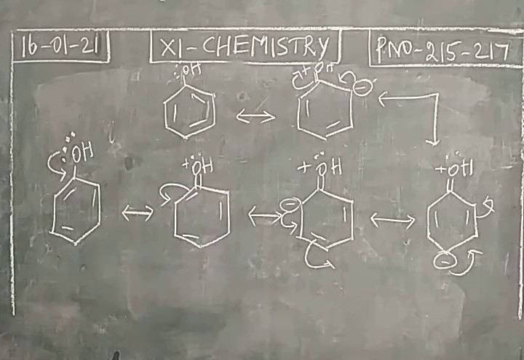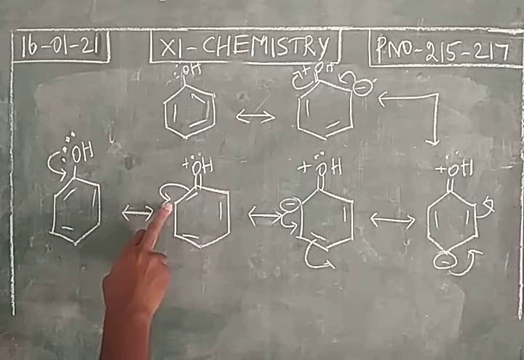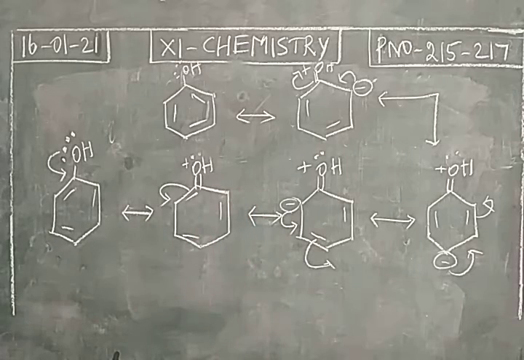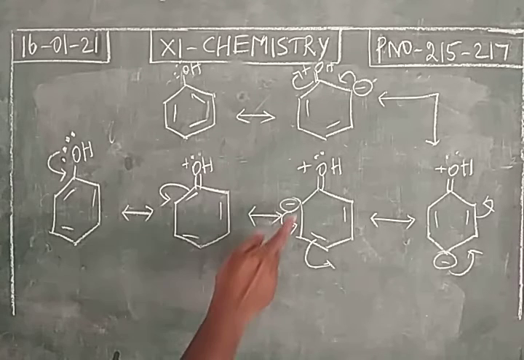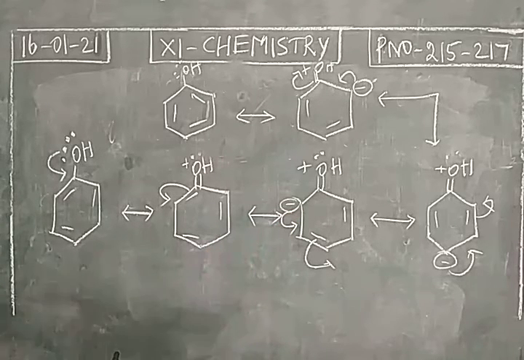Now the carbon has 5 covalent bonds. So to stabilize, the pi electron is shifted over this 6th carbon. So we have a negative charge on the 6th carbon. The 6th carbon is nothing but the ortho position. And this will not be a localized one. It will also be involved in delocalization. So this is coming again into the ring.